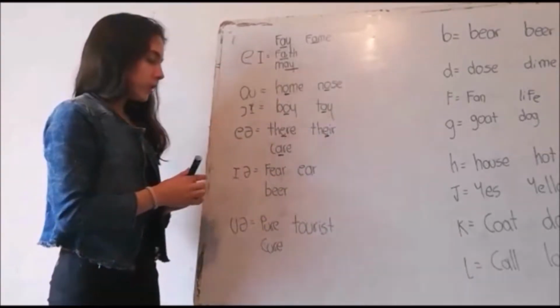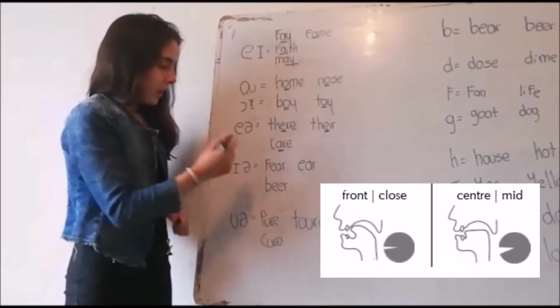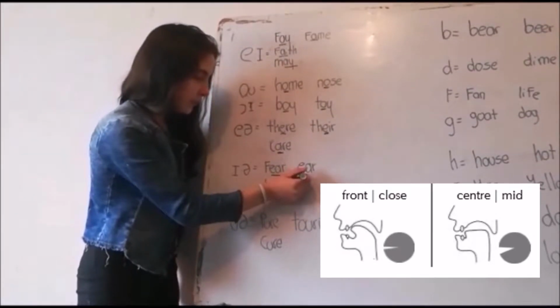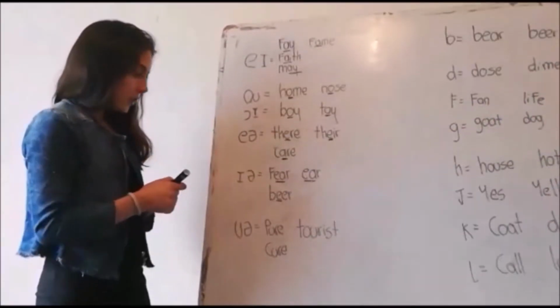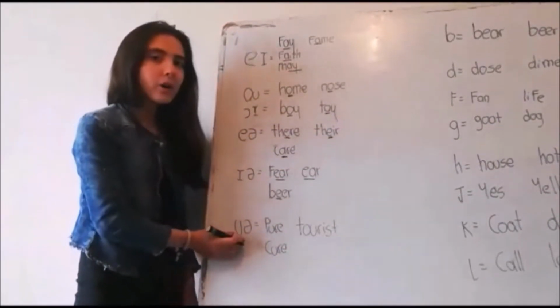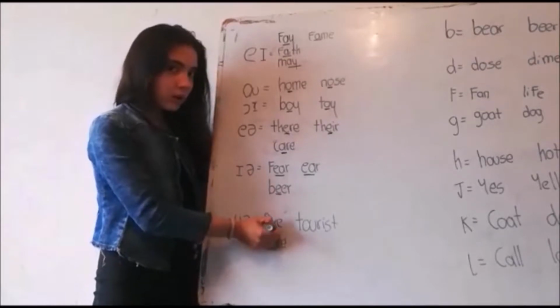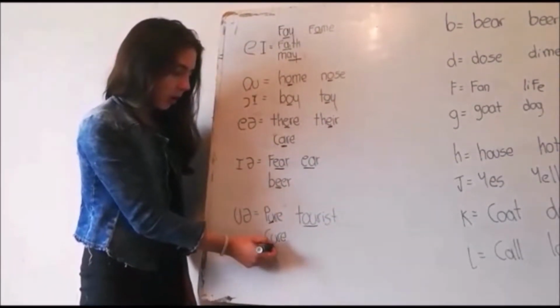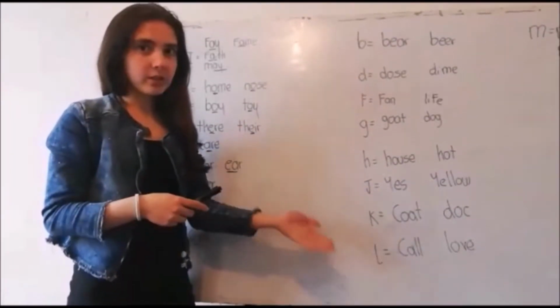The diphthong ear. For example, fear, ear, beer. The diphthong or, for example, pure, tourist, cure. Continue with the consonants.